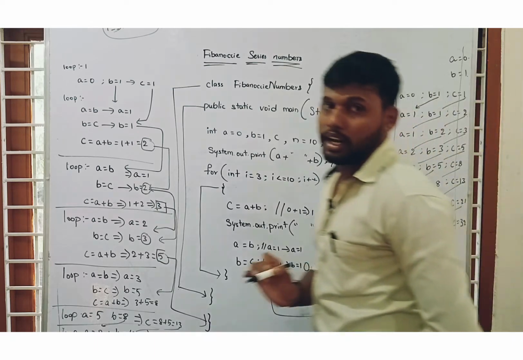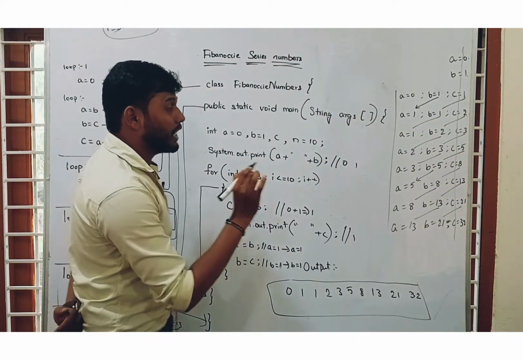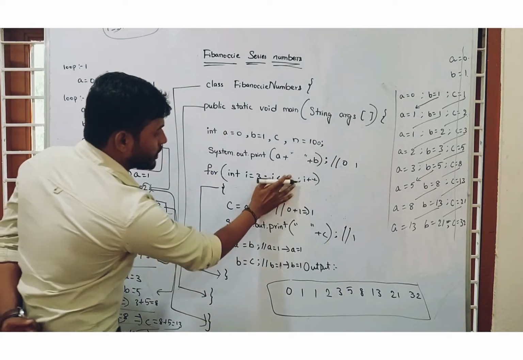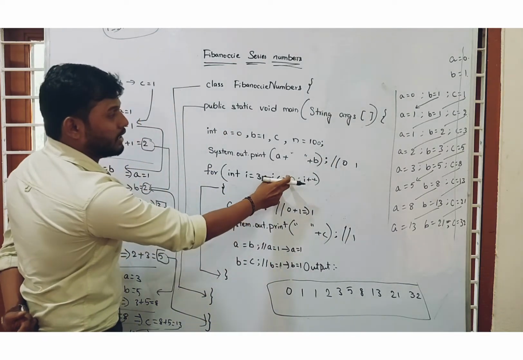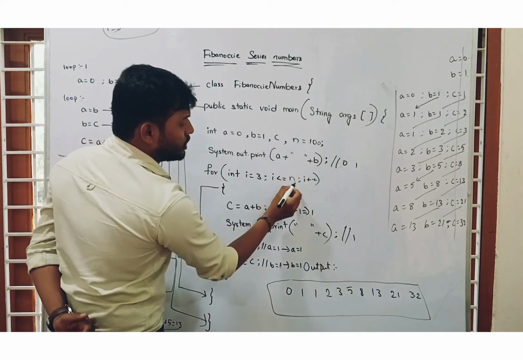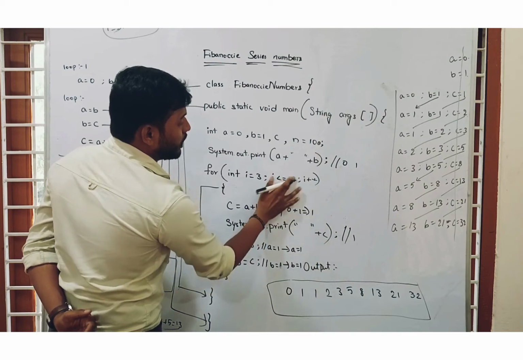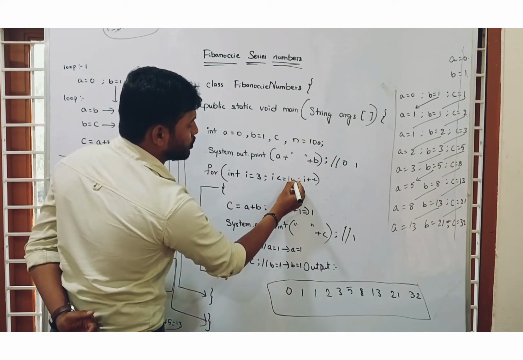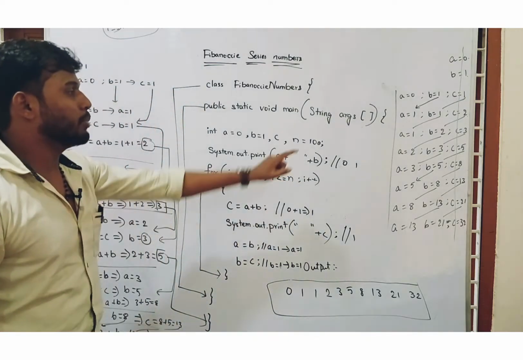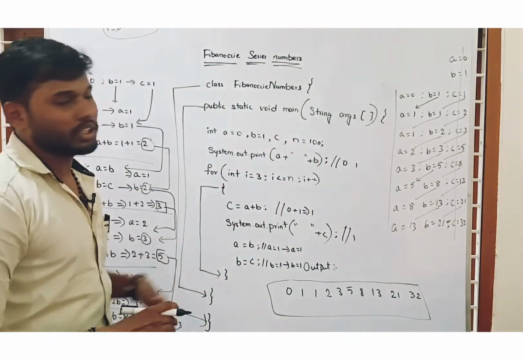If the interviewer asks to print the starting 100 Fibonacci series numbers, we can just keep 100 here, then automatically you can keep n also here. When the interviewer asks 100, then don't change anything else, just change n equal to 100. Before, without using 100, you can go directly with 10, no problem. Okay, now we can keep n here, we can print the starting 100 Fibonacci series also.